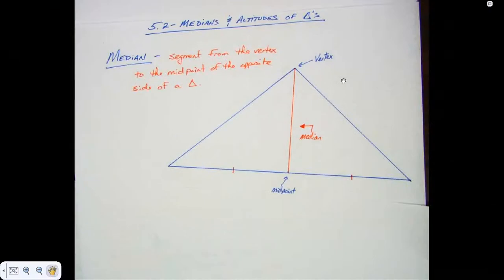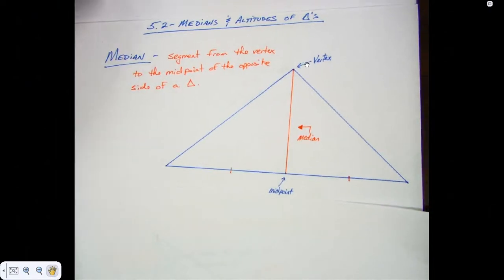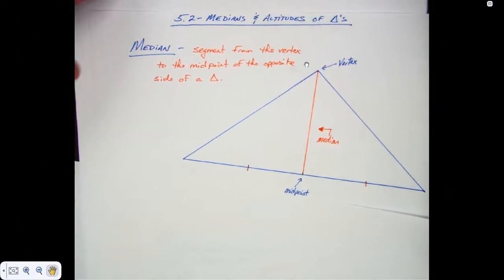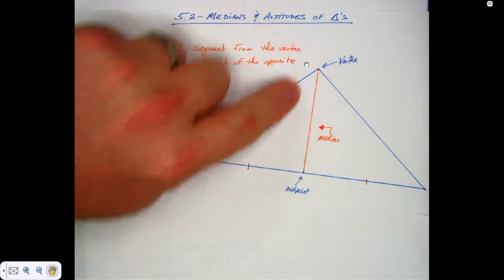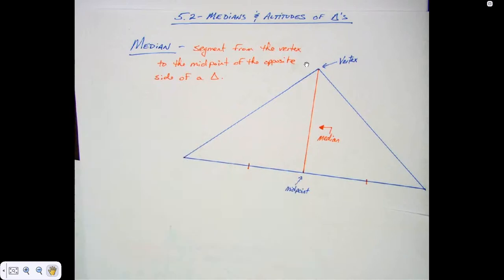We're going to talk about medians and altitudes. First thing we're talking about here is medians. Medians, by definition, are a segment from the vertex to the midpoint of the opposite side of a triangle. As you can see, it goes from a vertex of a triangle to the midpoint. That segment created is called a median.